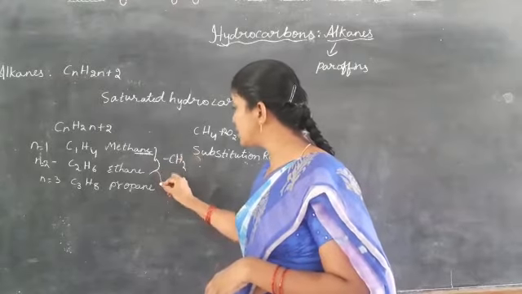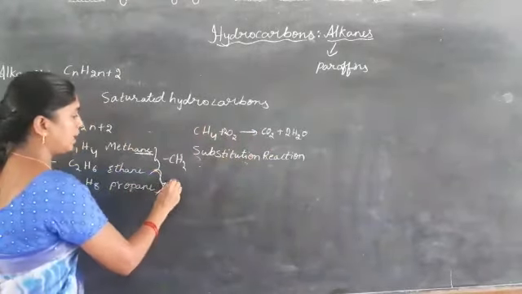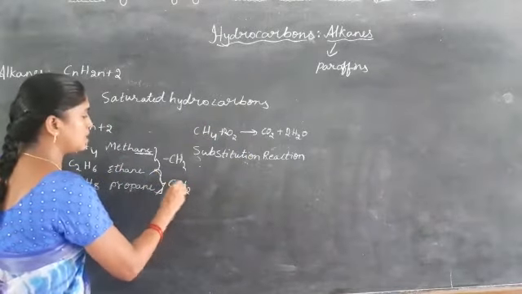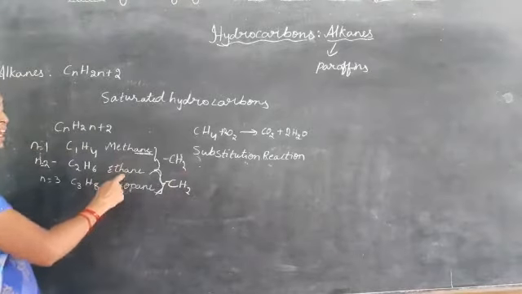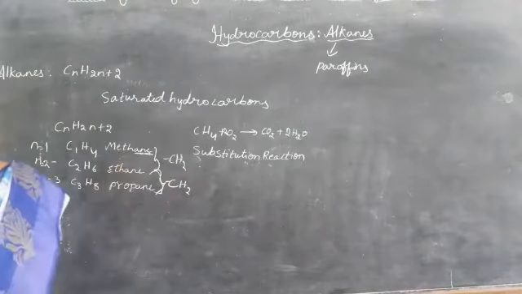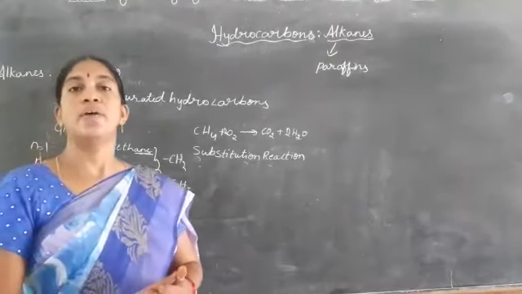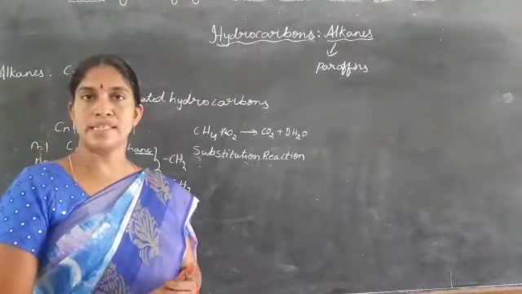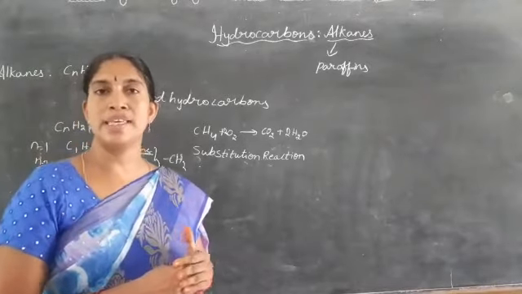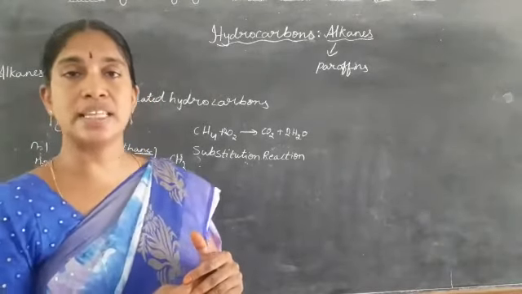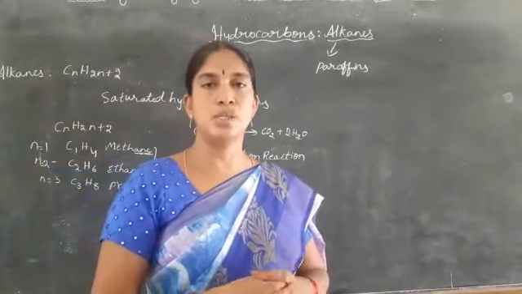If there arises a difference of CH2, this is called the homologous series. That means these differ by a homologous series, and we can have different structures and molecular formulas. If the same molecular formula is given and different structures are there, what do you call that phenomenon? That phenomenon is called isomerism.